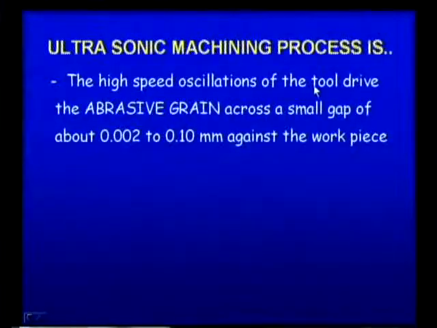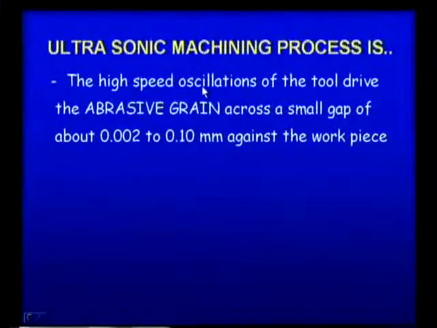So, the high speed oscillations of the tool drive the abrasive grains across a small gap of about 0.002 to 0.1 mm against the workpiece. The oscillations are very high, and they drive the abrasive grains.